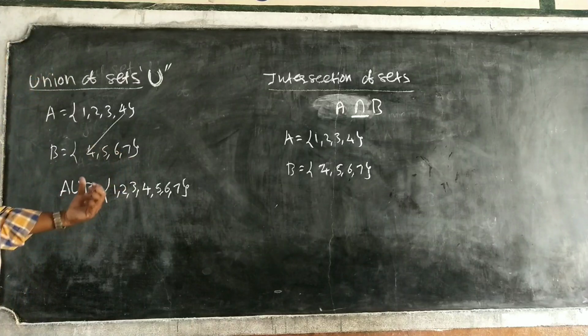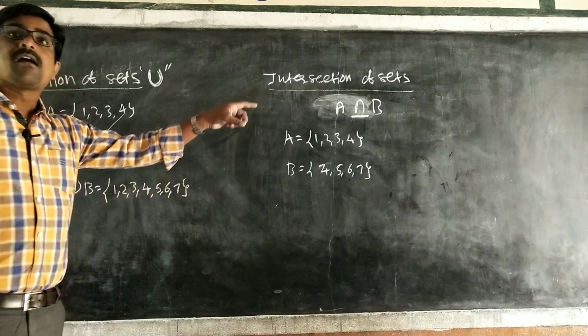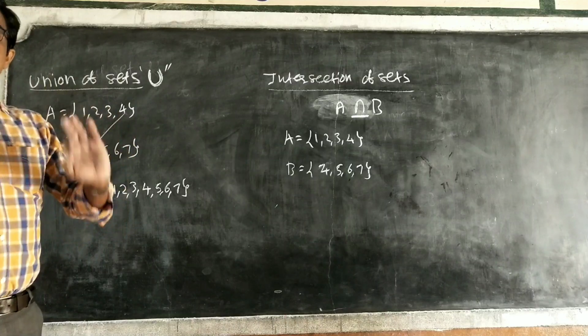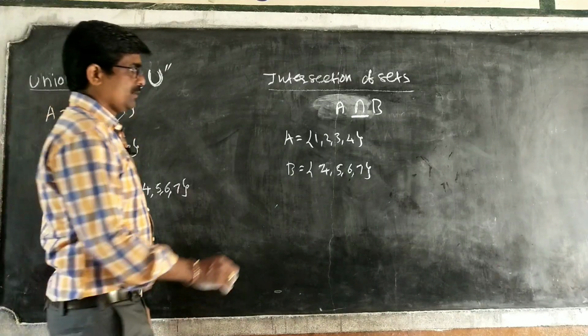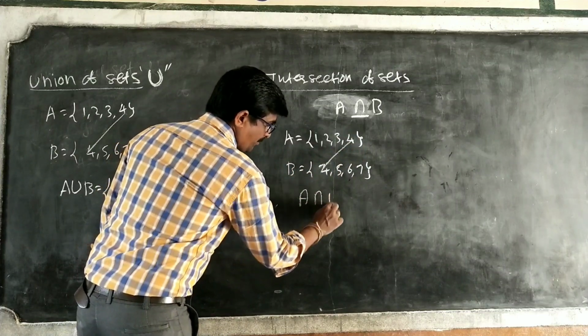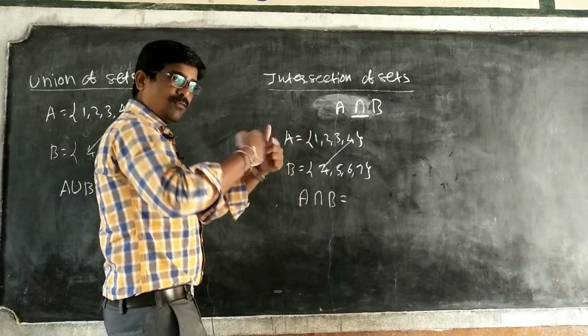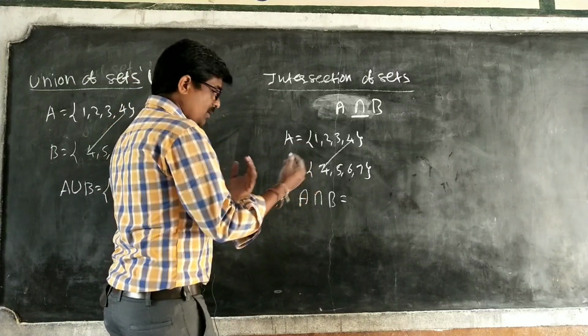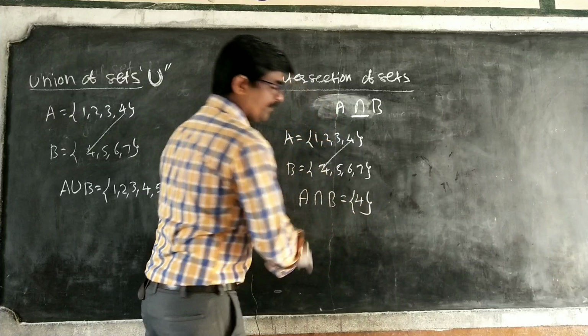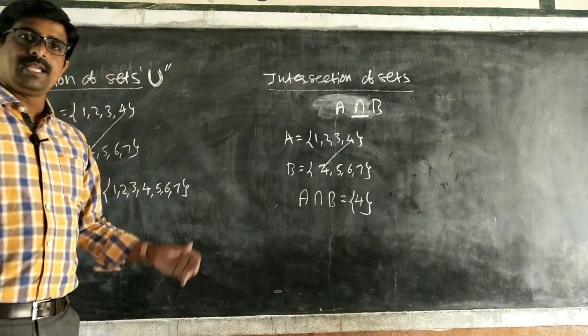A intersection B means you have to take only the common elements, not all. Which are in common, you have to take those elements only. So A intersection B, intersection means overlapping, common elements. That is equal to only the element 4.